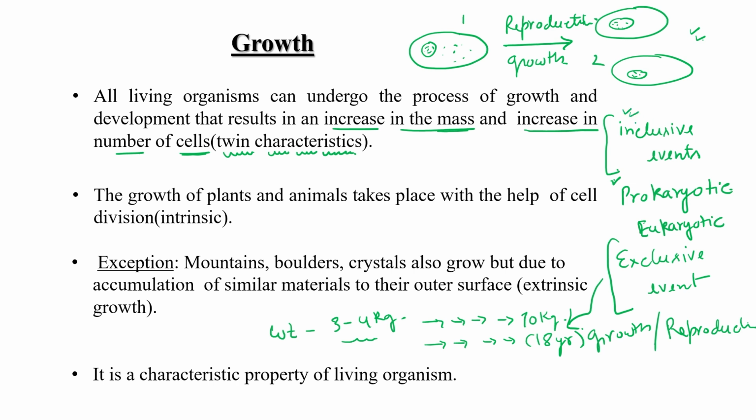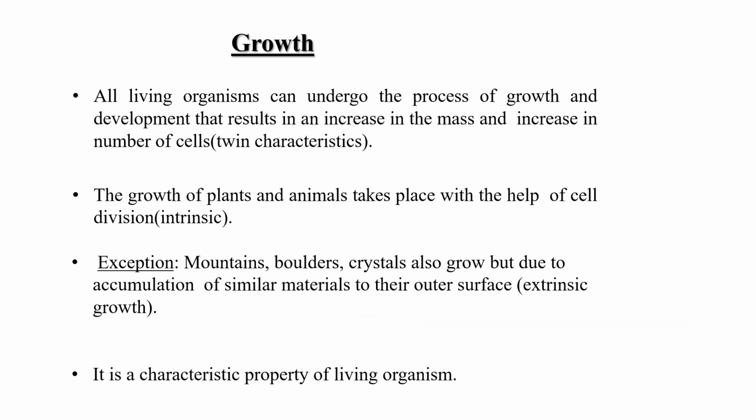Increase in mass and increase in number, these two twin characters come simultaneously, and both come under the category of growth. But this is not true for eukaryotes. That's why I have discussed so much about this event. So this is a twin character, right?